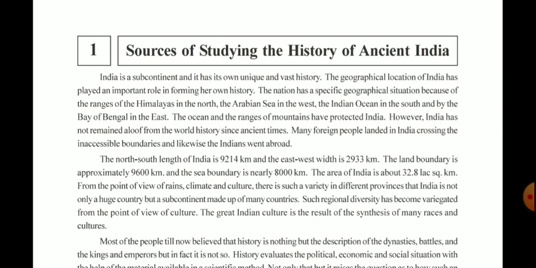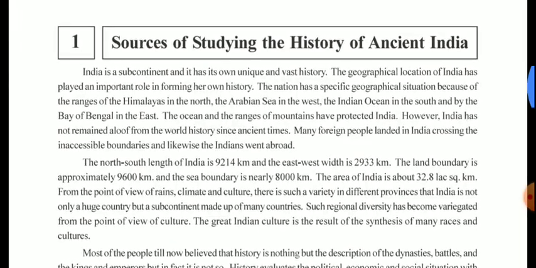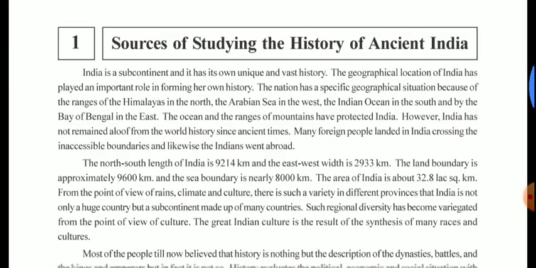The north-south length of India is 9214 kilometers and the east-west width is 2933 kilometers. The land boundary is approximately 9600 kilometers and the sea boundary is nearly 8000 kilometers. The area of India is about 32.8 lakh square kilometers. From the point of view of rains, climate, and culture,